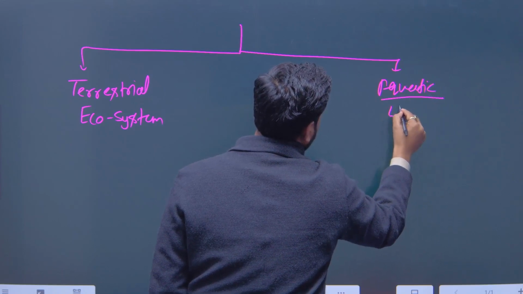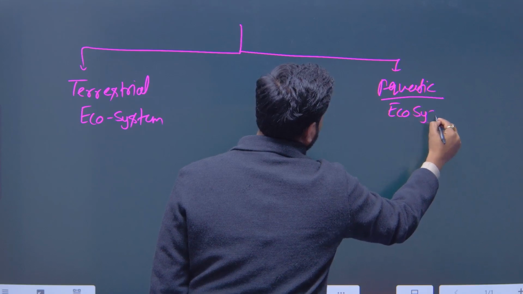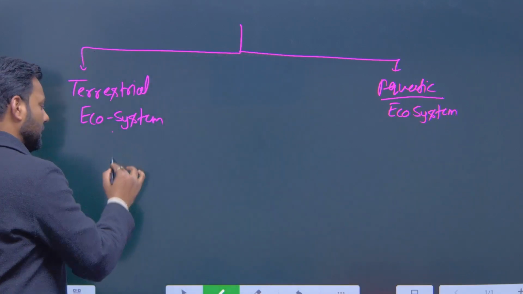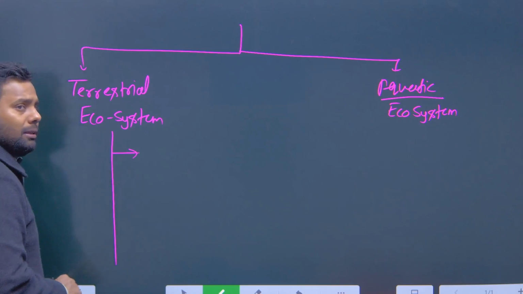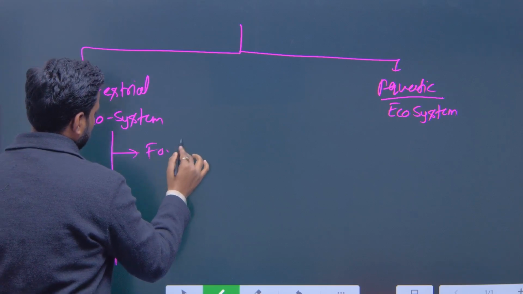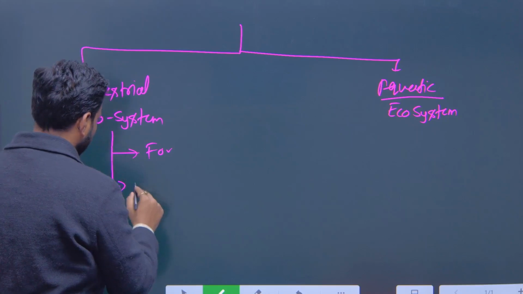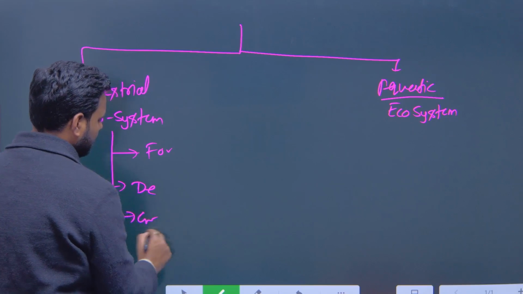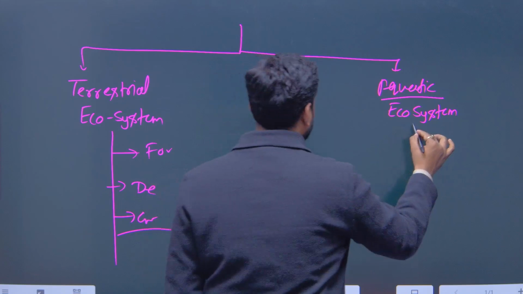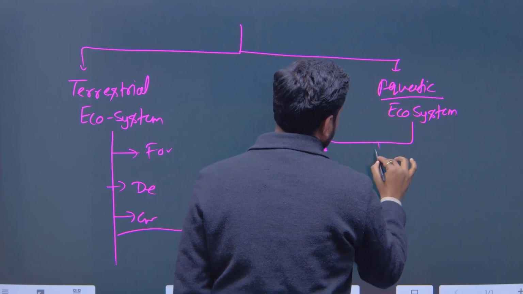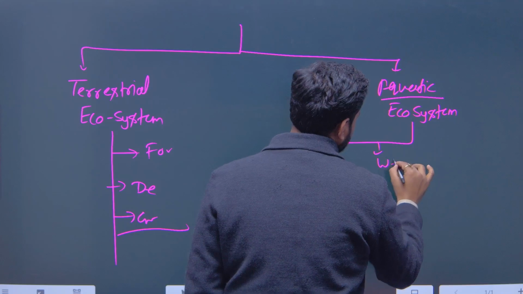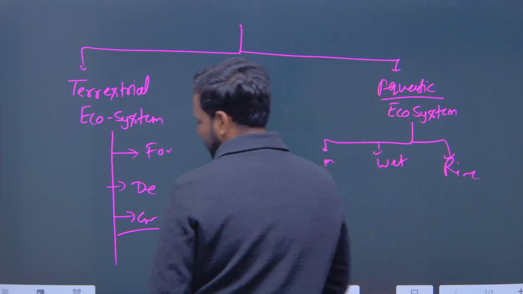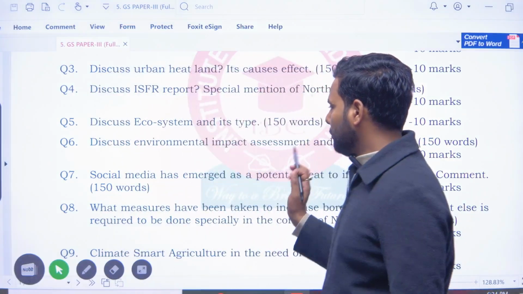Aquatic ecosystem. We all know that in the terrestrial ecosystem there are so many types of ecosystem, like forest, like the desert, like grasslands. In aquatic, like marine, like wetlands, like ponds or the river ecosystem. These are the ecosystems. Okay, now you have to mention.